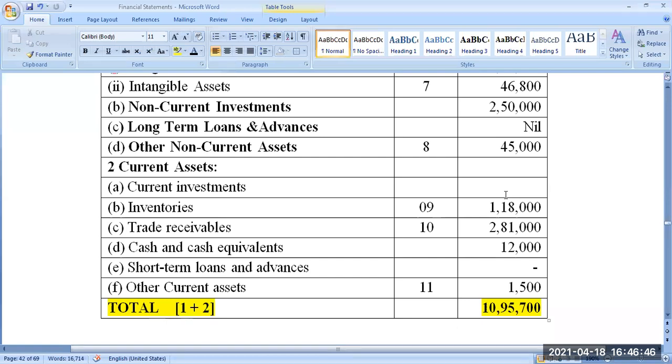What is a balance sheet? If anyone is asking you, you should not give an idiotic answer. What is a balance sheet? Anyone can tell me, we can close it with that. What is a balance sheet? Just try. What is a balance sheet? I have not told you so far the definition of a balance sheet or meaning of balance sheet, but we have prepared a balance sheet. Anyone can try what is a balance sheet?